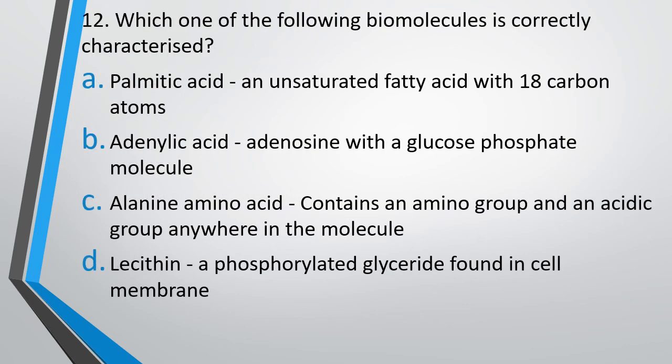Question number 12. Which one of the following biomolecules is correctly characterized? Option A, palmitic acid, an unsaturated fatty acid with 18 carbon atoms. Adenylic acid, adenosine with glucose phosphate molecules. Alanine amino acid, contains an amino group and an acidic group anywhere in the molecule. Lecithin, a phosphorylated glyceride found in cell membrane. Which one of the following biomolecules has been correctly characterized? The correct answer is option D, lecithin, a phosphorylated glyceride which is found in cell membrane.